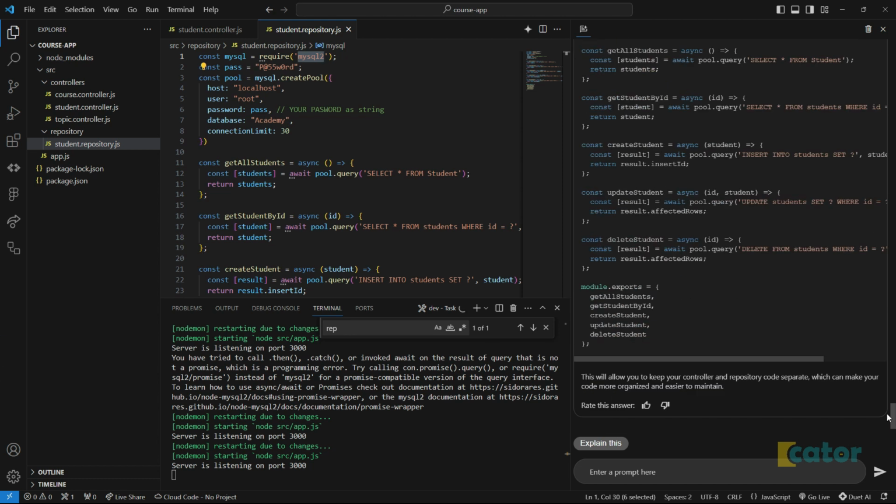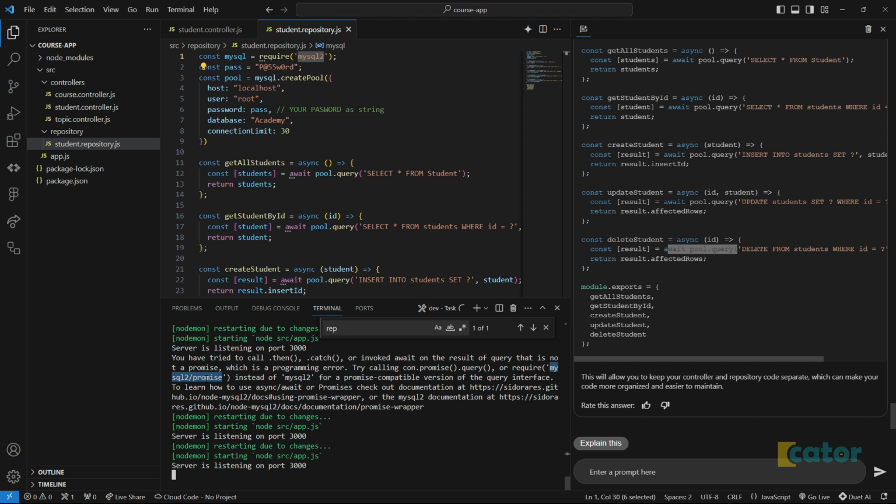But then you see with the suggestion that our Duet AI friend, it's like a pair programmer, gave us was using await. So if you read this error, it will say you have tried to call a then or a catch or invoke await on the result of query that is not a promise, which is a programming error. Try calling call.promise or whatever, or require MySQL 2 / promise.